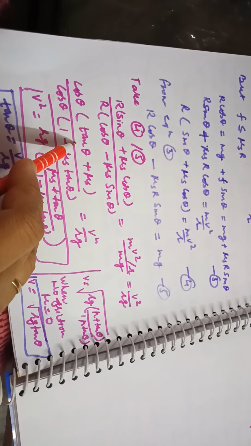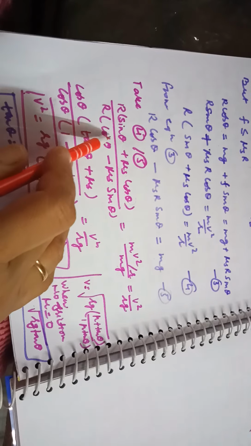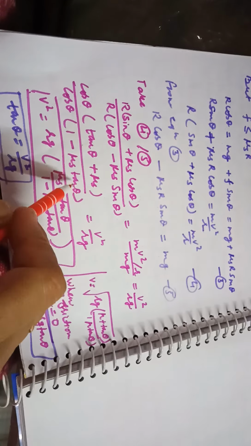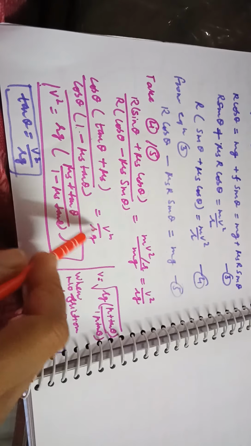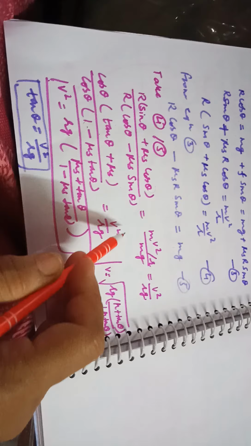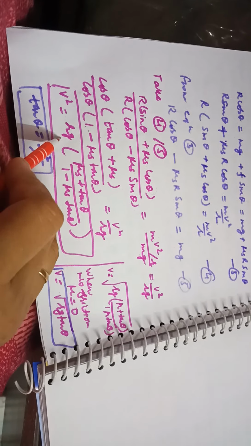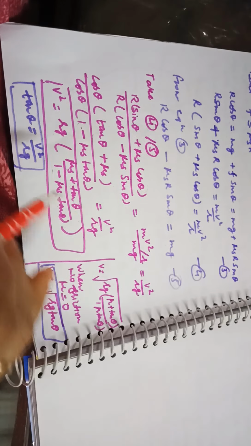So you will be getting tan theta. Sin theta upon cos theta is equal to tan theta plus mu s, and here also you will be getting cos theta upon cos theta, sin theta upon cos theta. So this will become tan theta and this will be minus 1. So you have got this expression, cos theta cancelled out, v square upon rg. So from here take the cross multiplication, v square is equal to rg times mu s plus tan theta over 1 minus mu s tan theta.